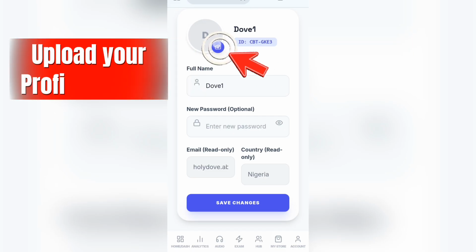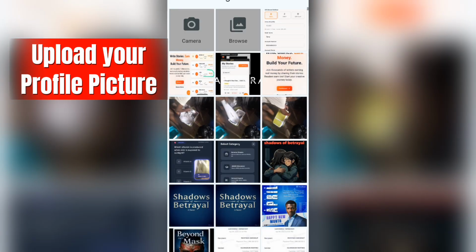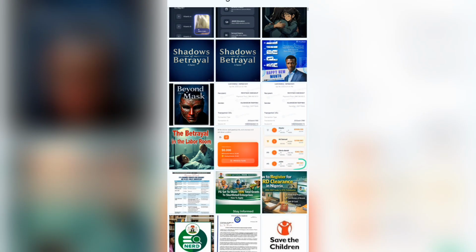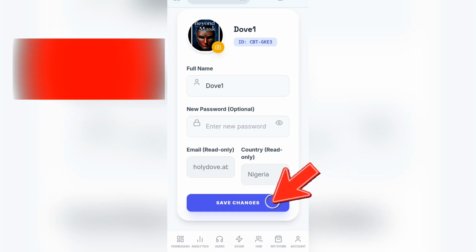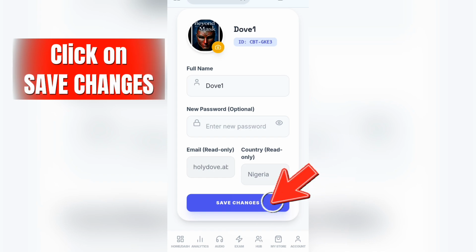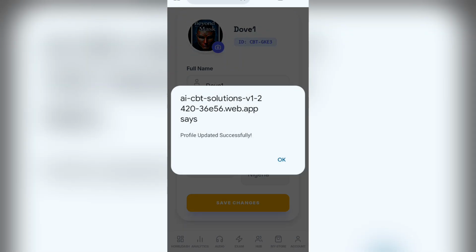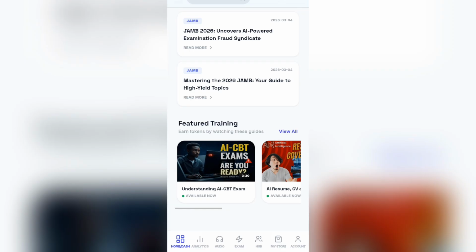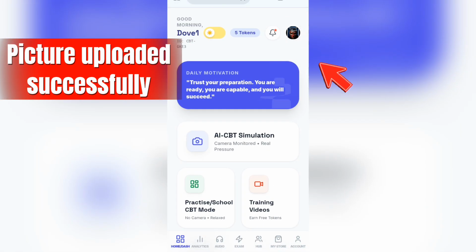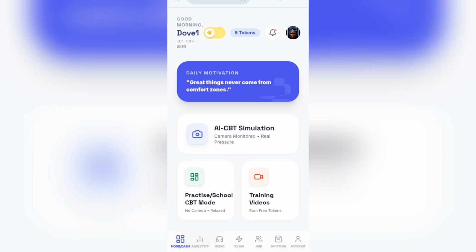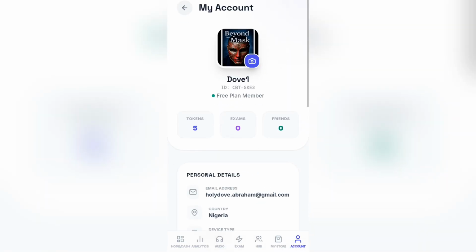Here you can put a picture of yourself you want to be on the page. Okay, you can put any picture you want, any picture you want on the app. Okay, so the picture will be updated, and you can click on save. So the app will save your profile, and on the dashboard you will see your profile already has a picture. We are still on my account, whereby now we have a picture on here.